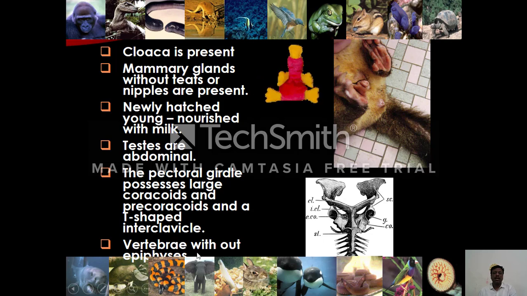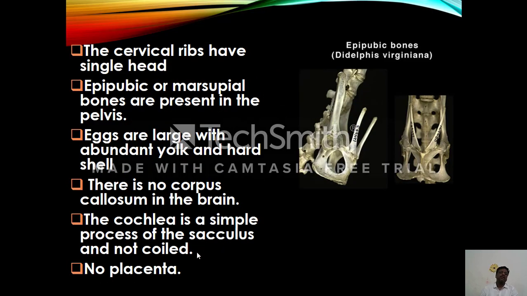Vertebrae are without epiphysis. Cervical ribs have a single head. Epipubic or marsupial bones are present. They are non-functional here; these are functional in the case of marsupials.